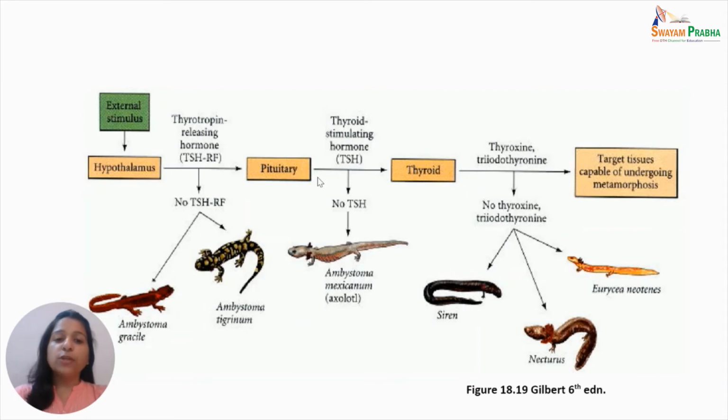Similarly, the neotenic populations of Ambystoma tigrinum can be induced to undergo metamorphosis simply by placing them in water at little higher temperatures. However, the neotenic species of Necturus and Siren remain unresponsive to thyroid hormones. That means that their neoteny is permanent. This might happen because of the absence of thyroid receptor beta in Necturus, which makes it unresponsive to thyroid hormone T3, even though it is present.